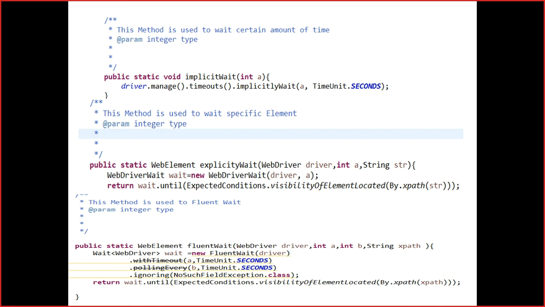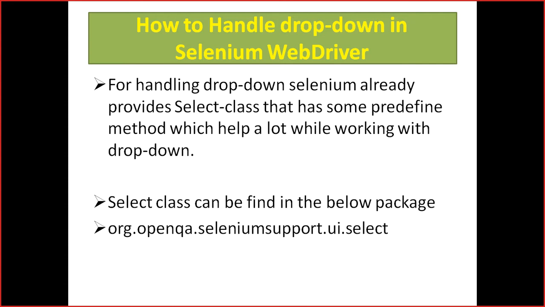Okay, these are the functionality, I just snapped this. Okay, so next topic is how to handle drop down.